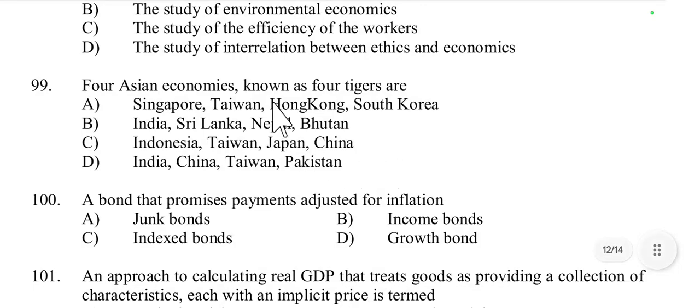Then question number 99, the 4 Asian economies known as the 4 tigers are Singapore, Taiwan, Hong Kong, South Korea, and other country options. The 4 Asian economies known as the 4 tigers, first one is Singapore, second one is Taiwan, third one is Hong Kong, and fourth one is South Korea. Option A is the right answer, because these 4 Asian tigers achieved rapid industrialization and high growth rate from 1960 to the 1990s. So option A is the right answer.